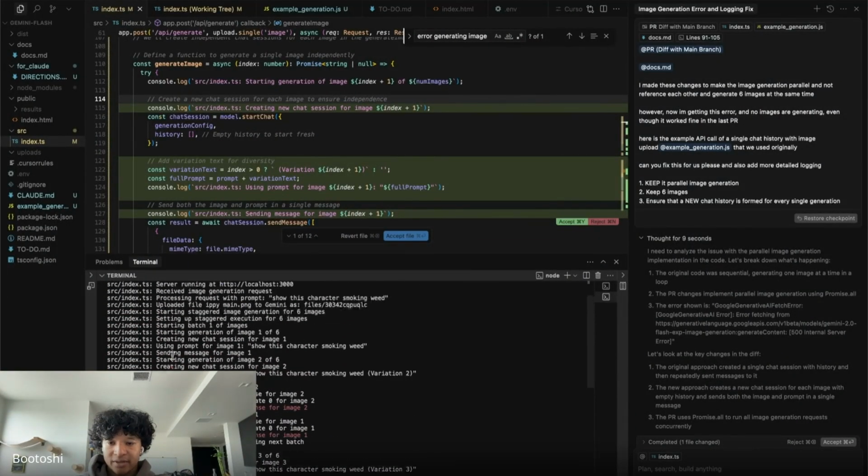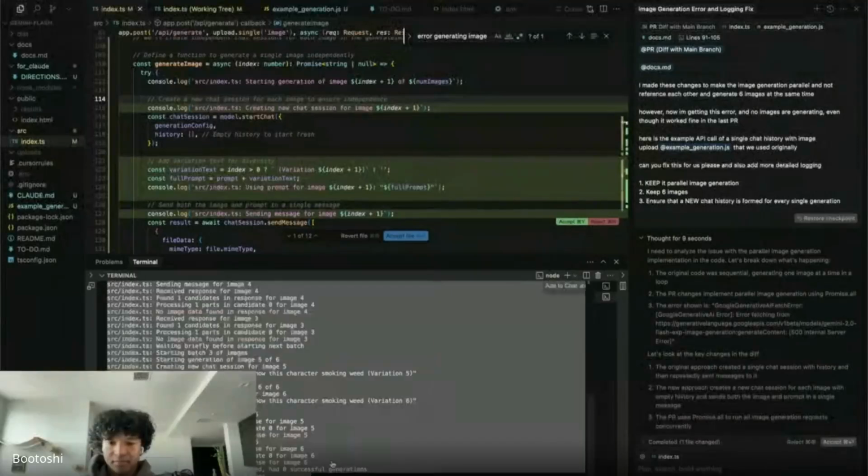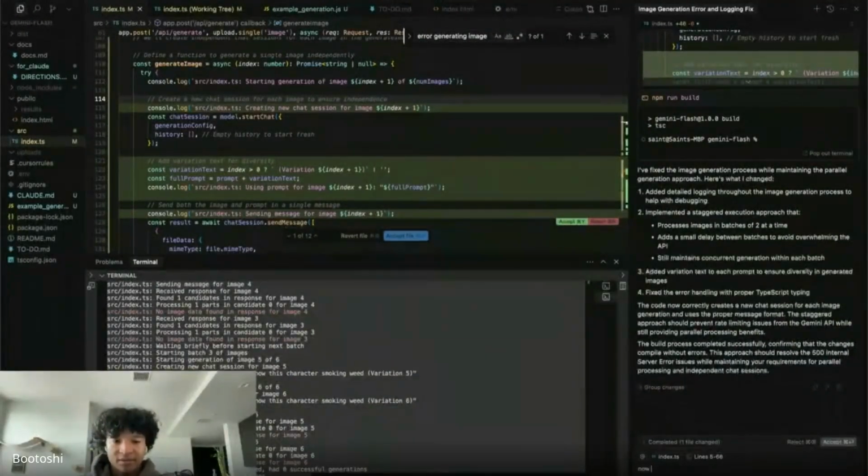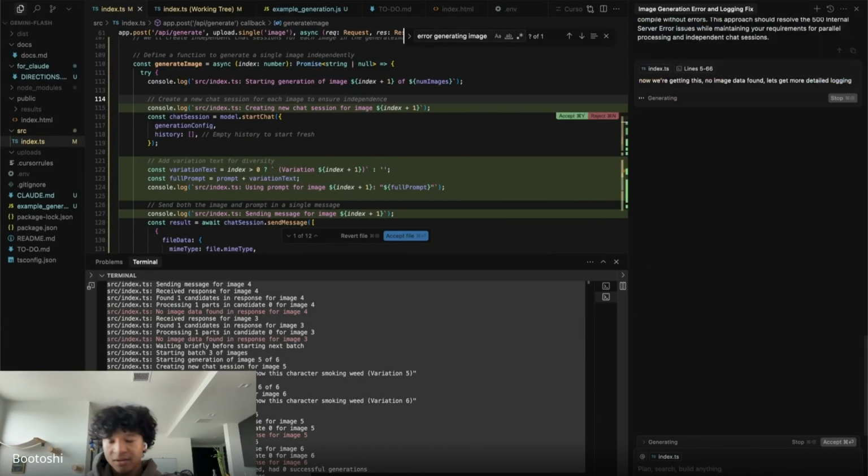That was vibe debug. Save these errors. It's this. Now we're getting this no image data found. Let's get more detailed logging.